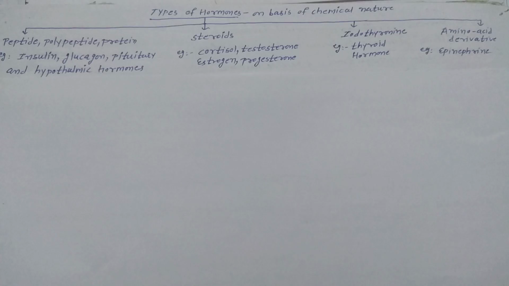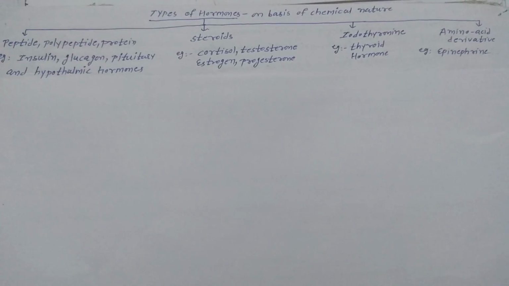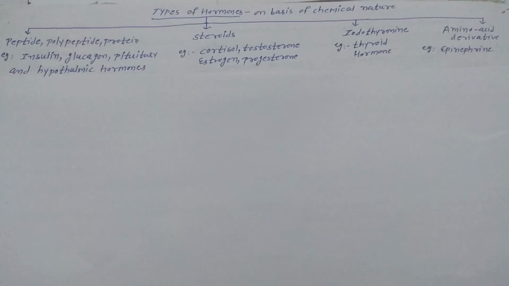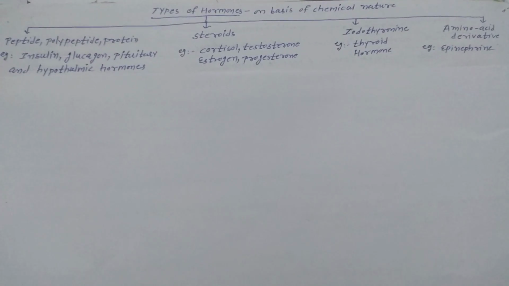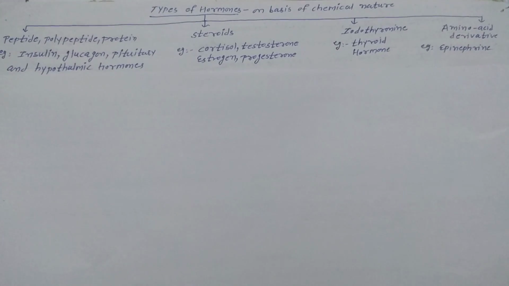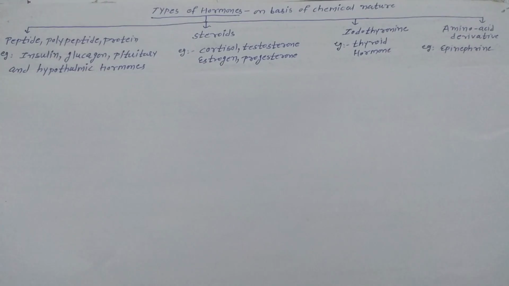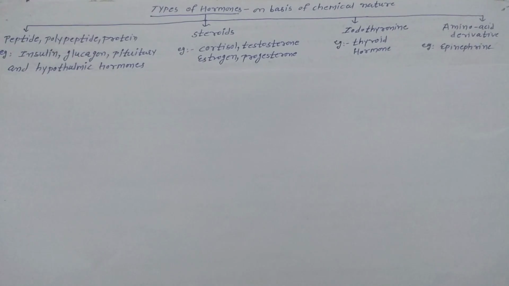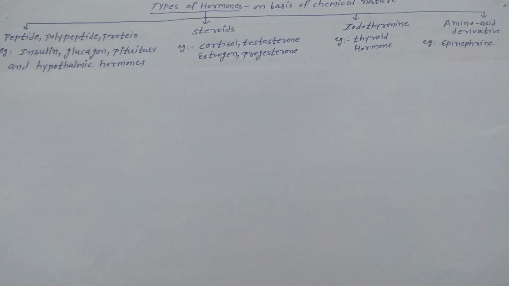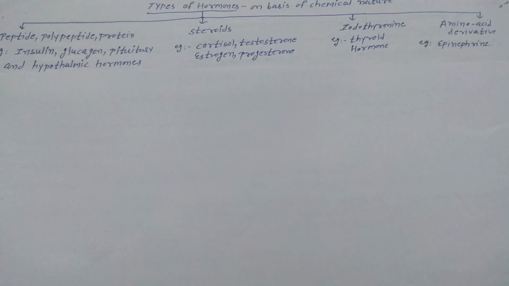Types of hormone. On the basis of the chemical nature, hormones are of four different types. First is the peptide, polypeptide or proteinous hormone. There is no clear-cut differentiation between the peptide, polypeptide and proteinous hormone. So they are studied together: peptide, polypeptide and proteinous hormone.